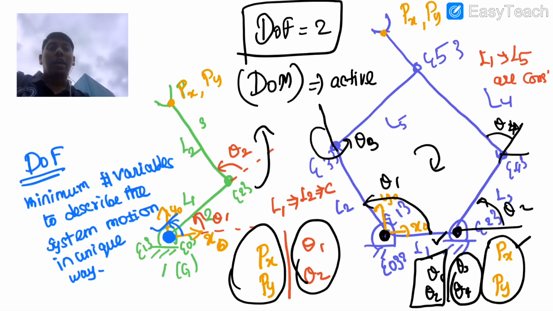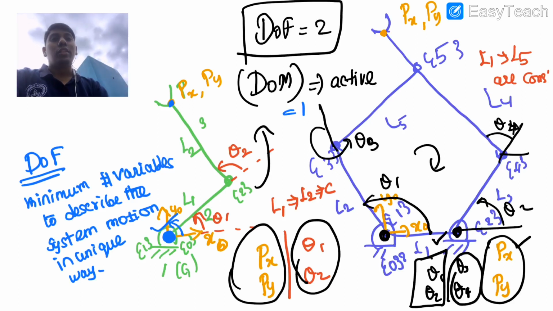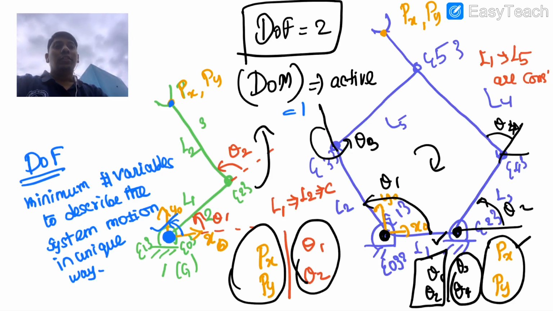So in the sense, when I want to describe this point, I need two variables, theta 1 and theta 2, but this theta 2 is not an independent variable, right? So you can see the degree of manipulability here is 1, but the degree of freedom is 2. So that's why I said not all manipulators would have the degree of manipulability equivalent to the degree of freedom. Okay, so that is what I want to give clarity on here.